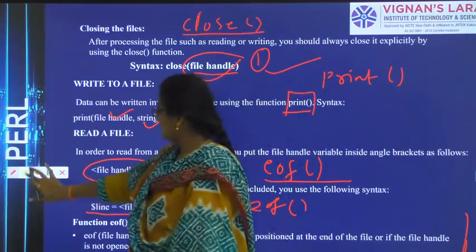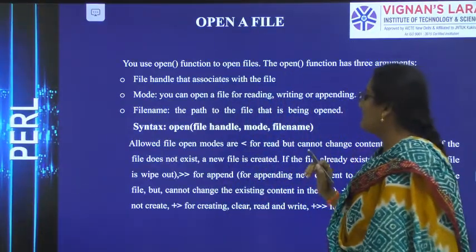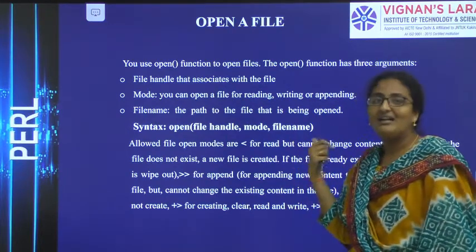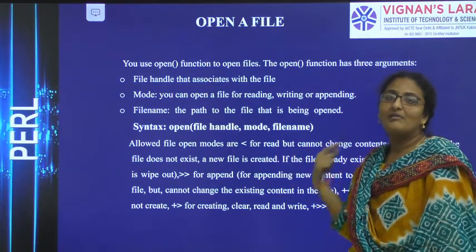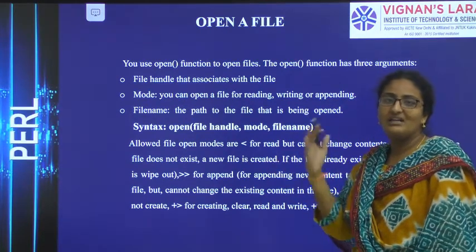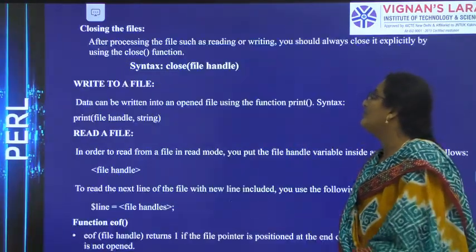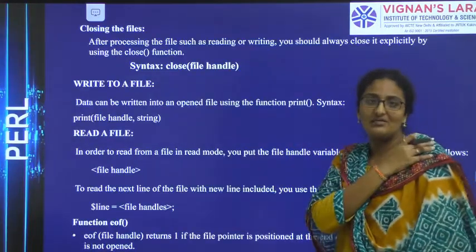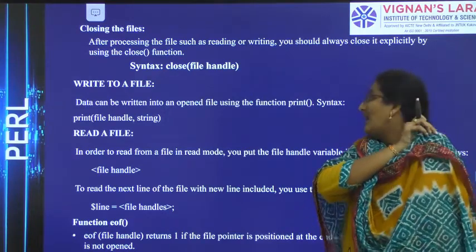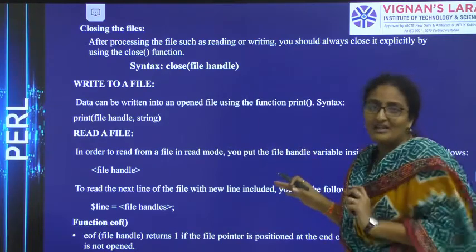So let us see. To open a file, we have the open function, and we have three arguments in the open function: file handle, mode, and file name. For what purpose do we use mode? After opening, whether you want to read, write, or append. For that you have symbols like greater than and less than. The next operation is closing the file. If you want to close the file, you have the function close. And what are the parameters in the close function? Just one parameter, file handle.